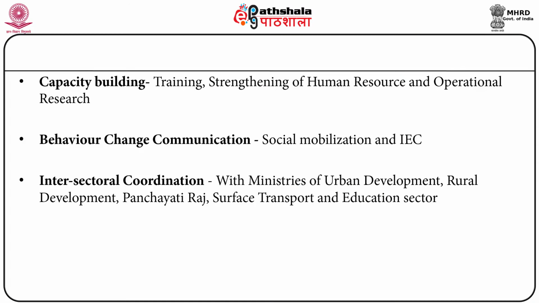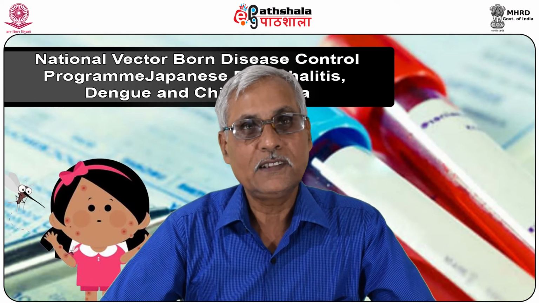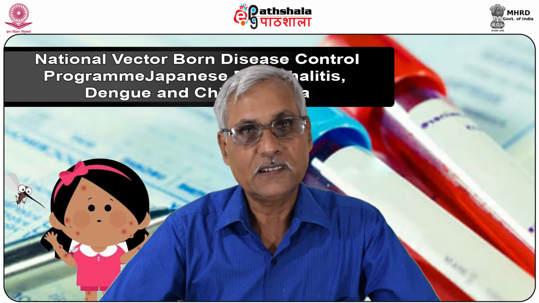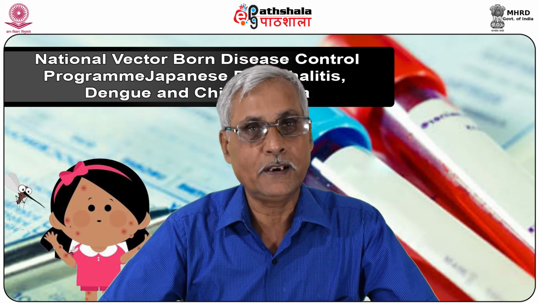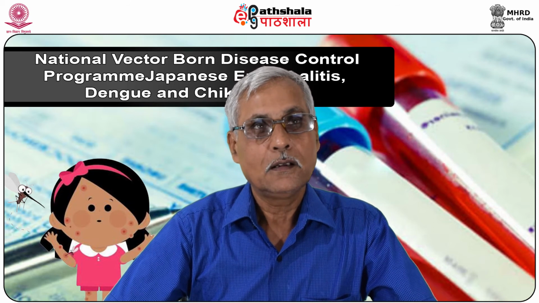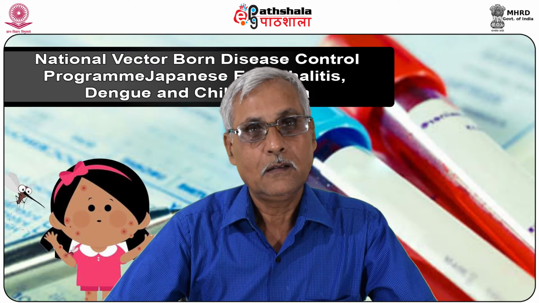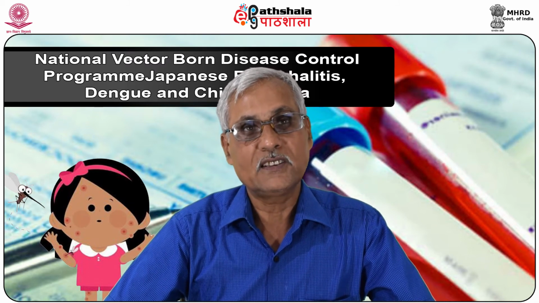Intersectoral coordination with the ministries of urban development, rural development, panchayati raj, surface transport, and the education sector is vital, because the keys to success are three things, particularly intersectoral coordination, convergence of all programs up to a critical point, and involving the community in this mass campaign, so that the vector breeding sites are reduced and disease transmission can be taken care of.